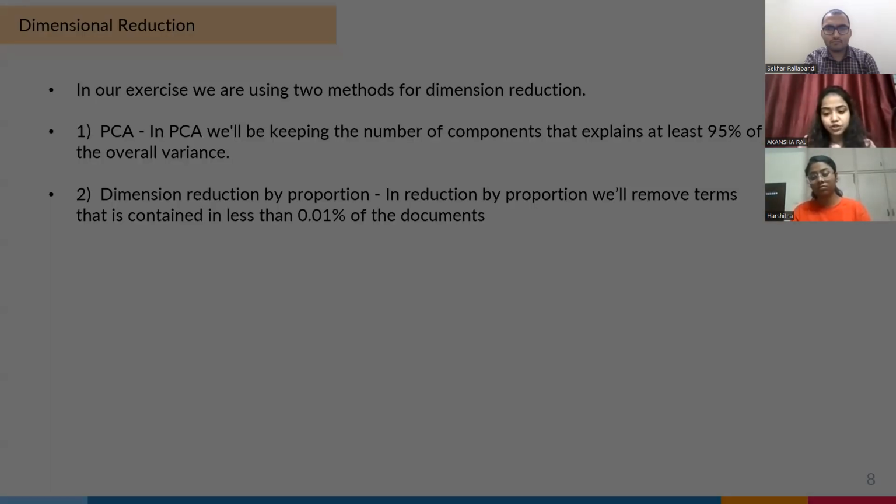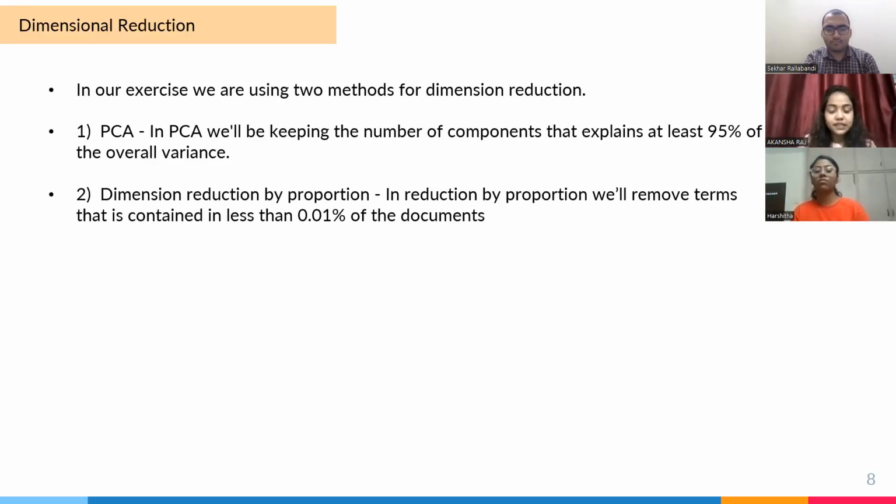Now coming to dimension reduction, we have performed dimension reduction using PCA. PCA on term frequency matrix and term frequency inverse document frequency vectorization, in which we have seen that after performing PCA on the term frequency matrix, the dimension got reduced from 7,990 to 1,987. Similarly, on term frequency inverse document frequency, when we applied PCA, the dimension got reduced from 7,919 to 2,665. And also on the word to vec model, when we applied PCA, the dimension got reduced from 300 to 100.